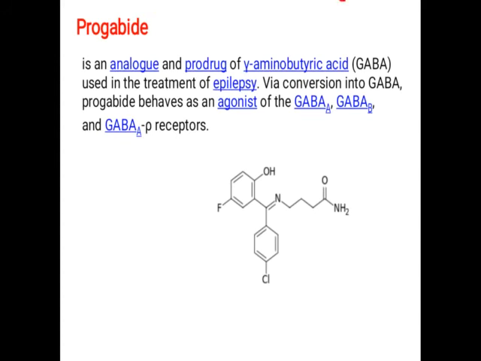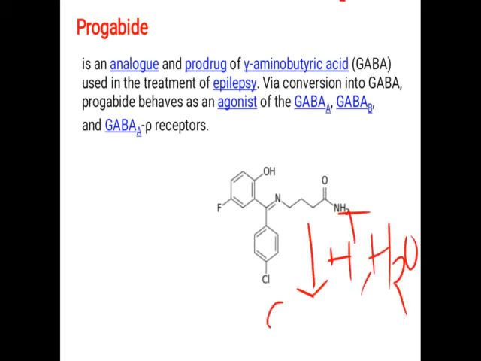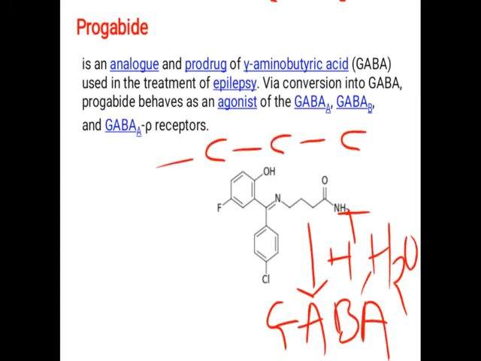This is progabide in the presence of H plus and H2O. It converts into GABA, which is the active drug. What is GABA? It is gamma aminobutyric acid. So butyric acid means 4 carbons, 1, 2, 3, 4 carbon.